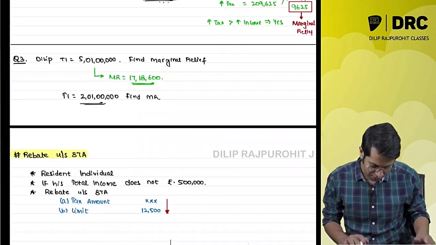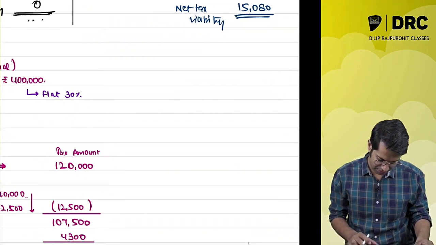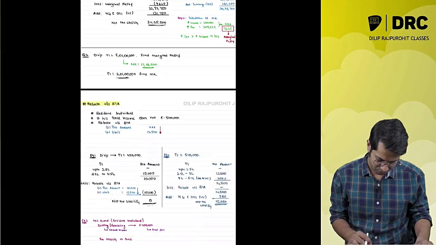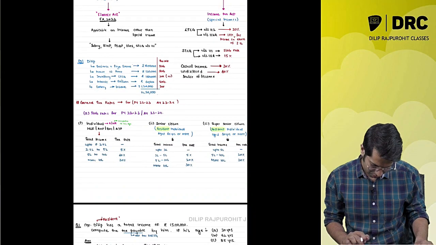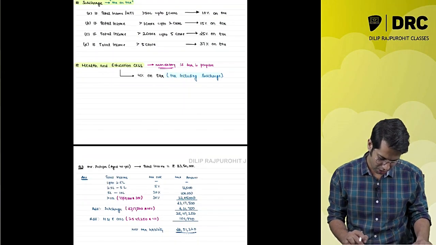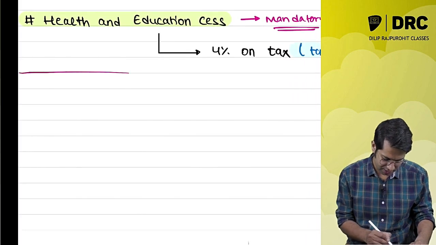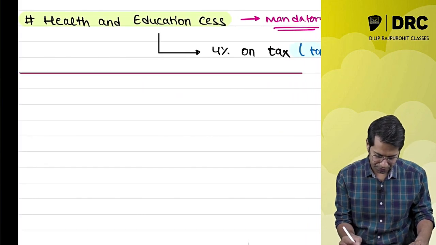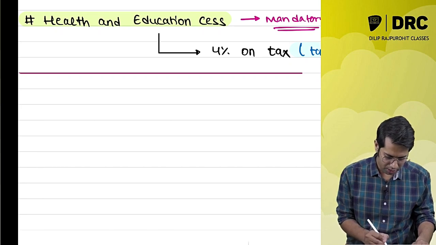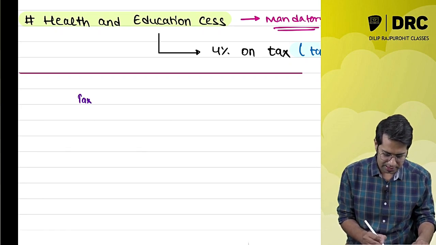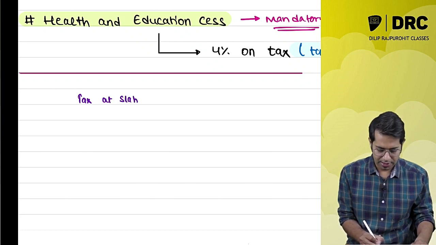Now let me just give you the format of computation of taxes. Where shall I write the format? I'll write it over here. Do I have space over here? No. So I'll give it over here. First you are required to do what, sir? Compute tax at slab rates.